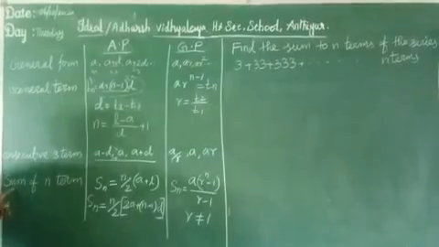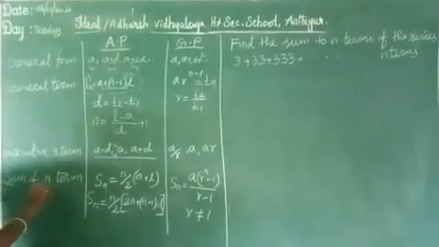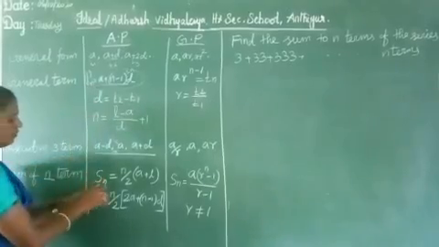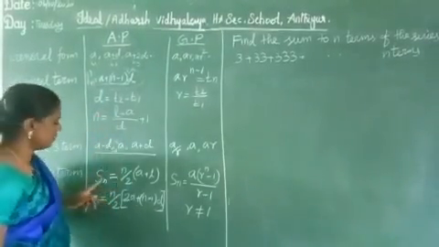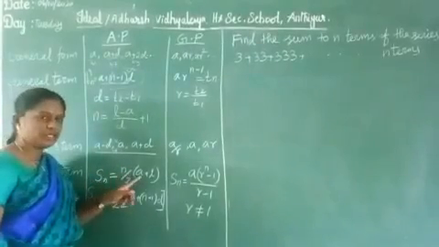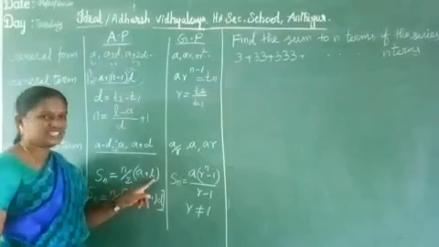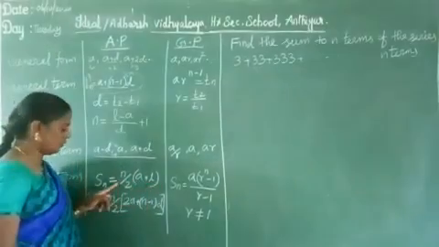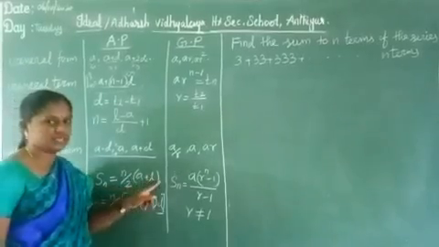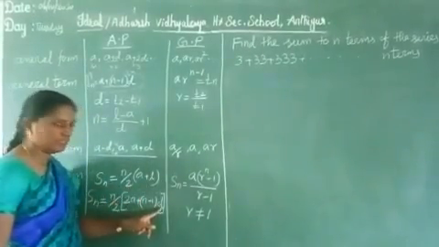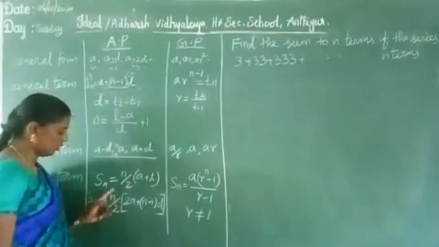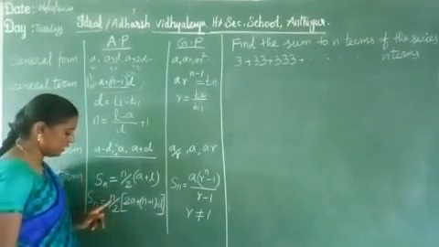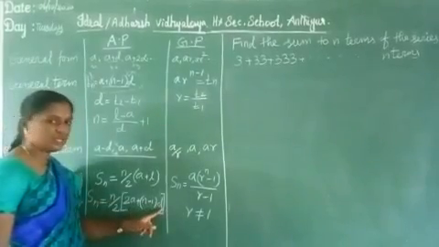And the next one, sum of n terms, which is Sn. Sum of n terms means Sn. In AP, the sum of n terms formula is n by 2 into A plus L. A is the first term, L is the last term, n is the number of terms. Suppose the last term is given, apply this formula: Sn equals n by 2 into A plus L. Suppose the D value, the common difference, is given: Sn equals n by 2 into 2A plus n minus 1 into D. Here A is the first term, n is the number of terms, and D is the common difference.